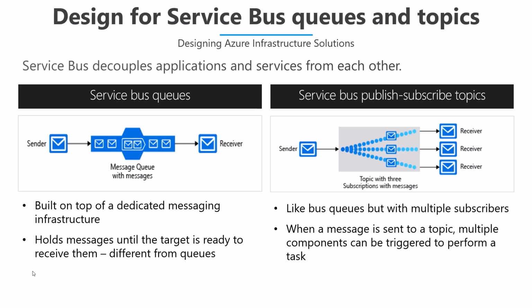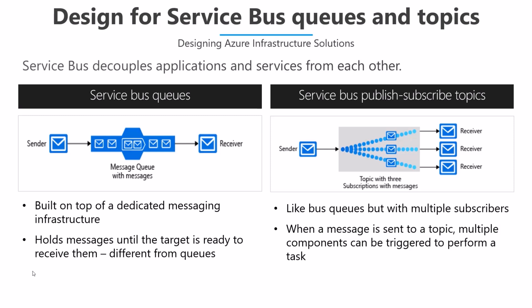We have two segregations here, service bus queues and service bus topics. If you have a scenario with one sender, one receiver, and communication between those two objects, you need a queue. This is done by service bus queues. This is a broker message communication model, where you have a message queue playing the role of a broker in between. The sender is going to send the message, and the messages will be stored inside this queue for a longer period of time.